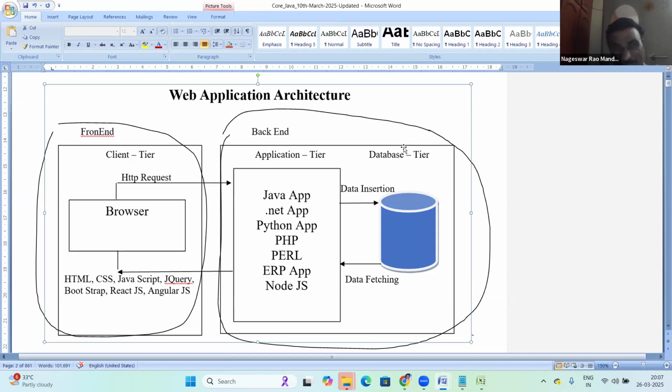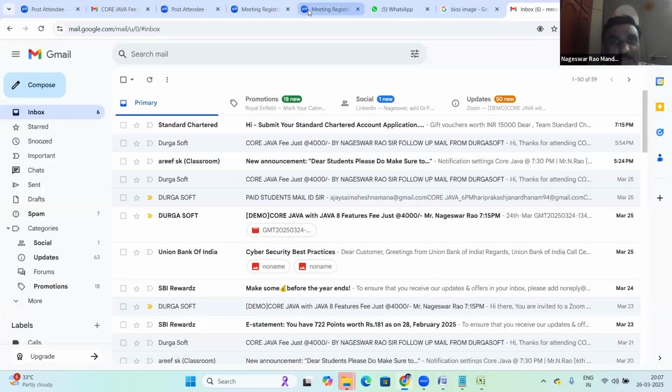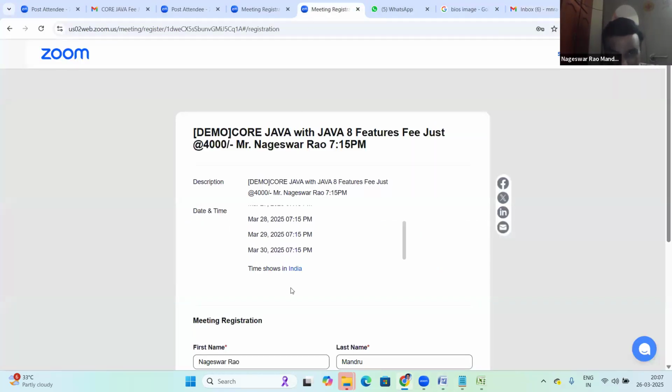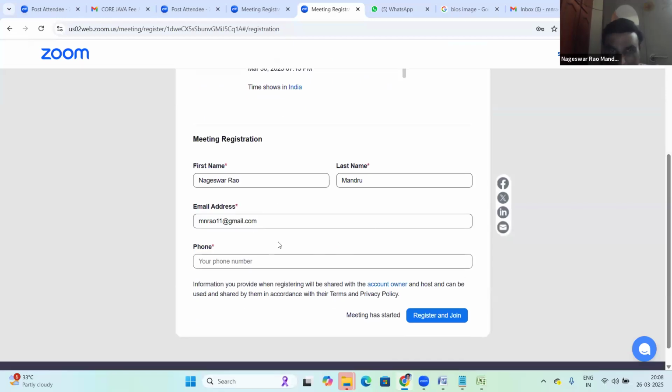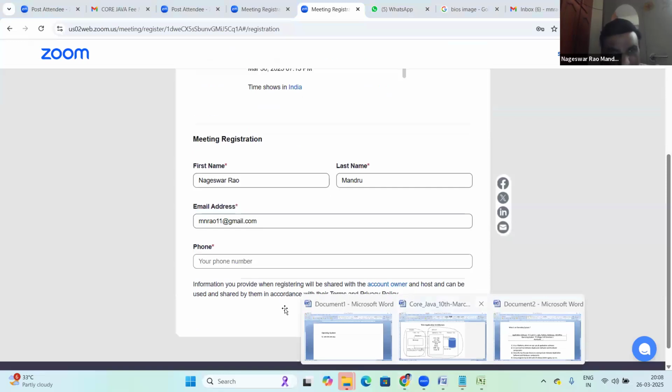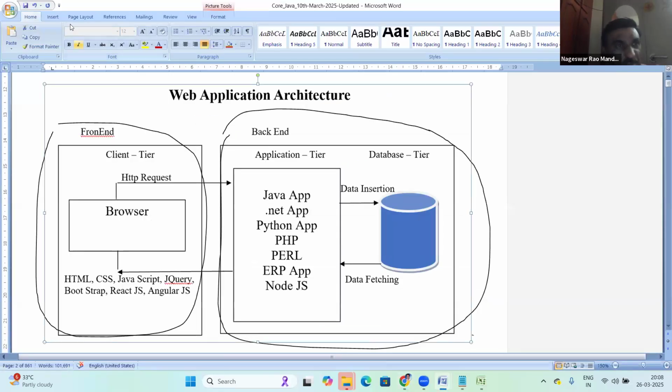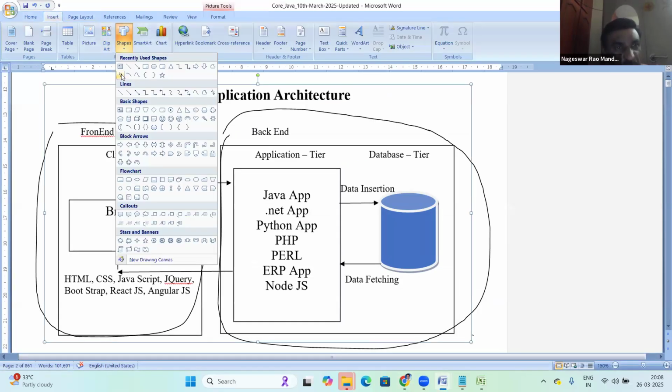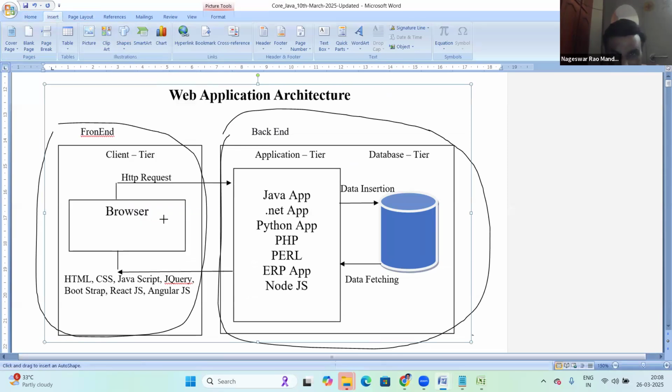Next, back end. In back end, there is the application and the database. Now, suppose in the front end we get the registration form in the browser environment.